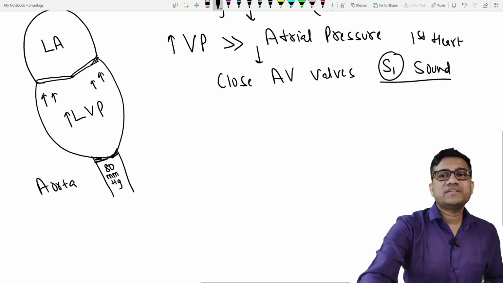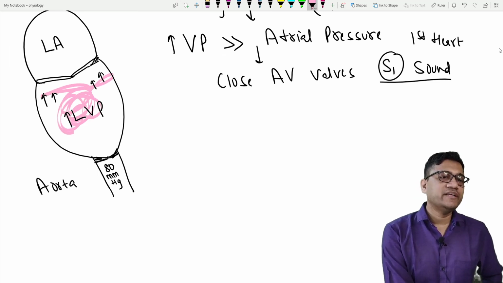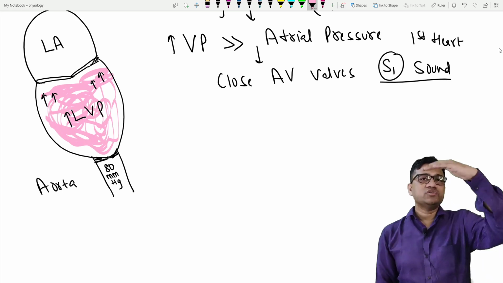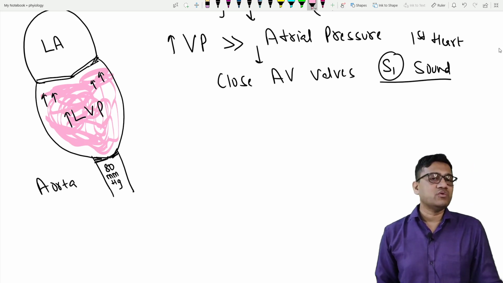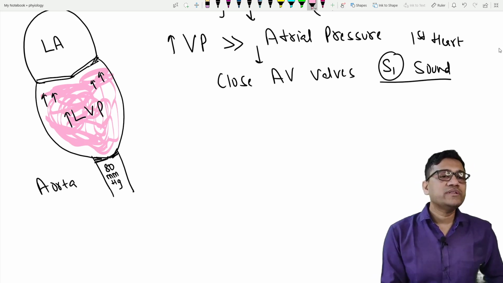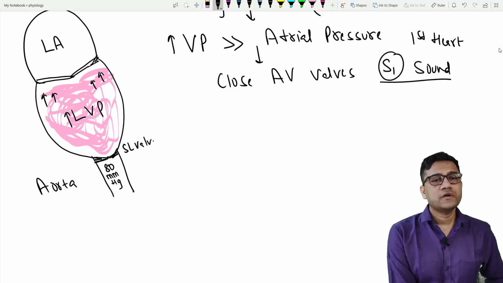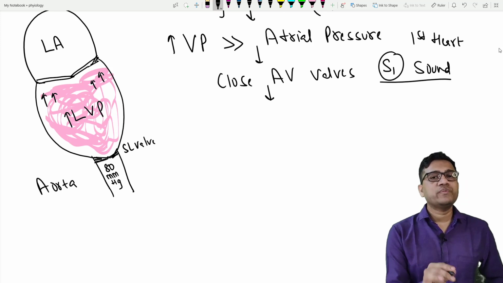Once the valve is closed, the blood present inside this cavity cannot leak out. Why? Because there is no outlet left. AV is already closed and the semilunar valve is already closed. So this is the semilunar valve. It is already closed, and AV is just now closed. So both the valves are closed. So that's why volume cannot change.